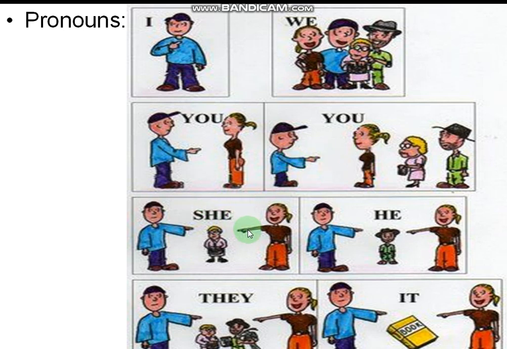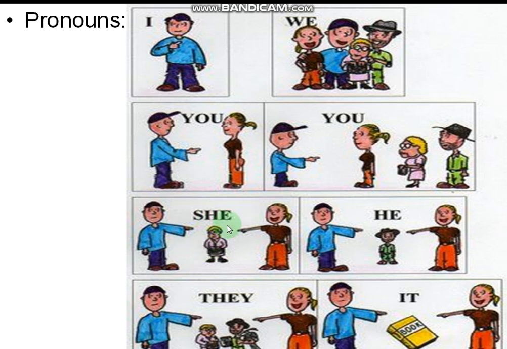That's what we say: I and we are first person, you is second person, and next, third person. See here, these two people, this boy and girl, a man and a woman. Speaking about the third person, if this picture is related to a woman, we say she, girl, she, isn't it?